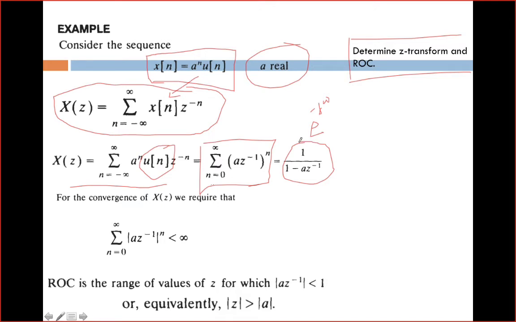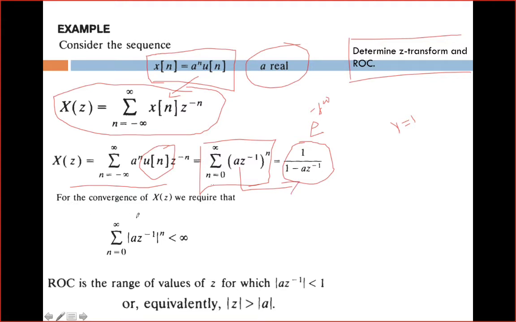Again, if you substitute r is equal to 1, this z transform will reduce to the discrete time Fourier transform. So 1 by 1 minus a into z power minus 1, because this series can be easily reduced to this form.